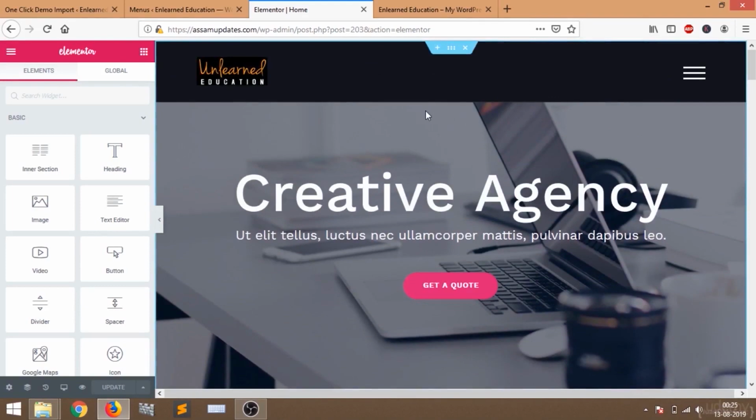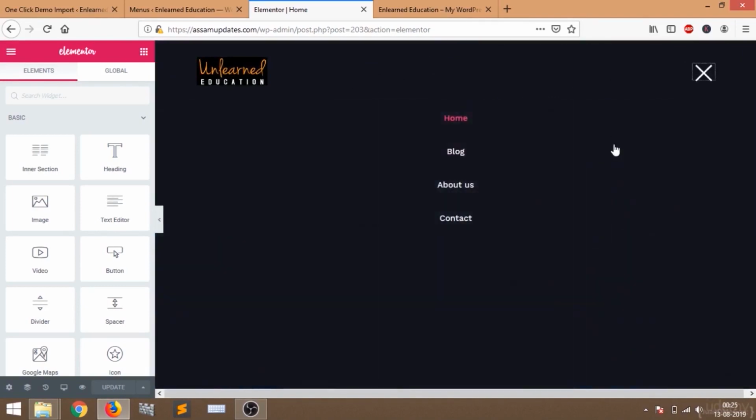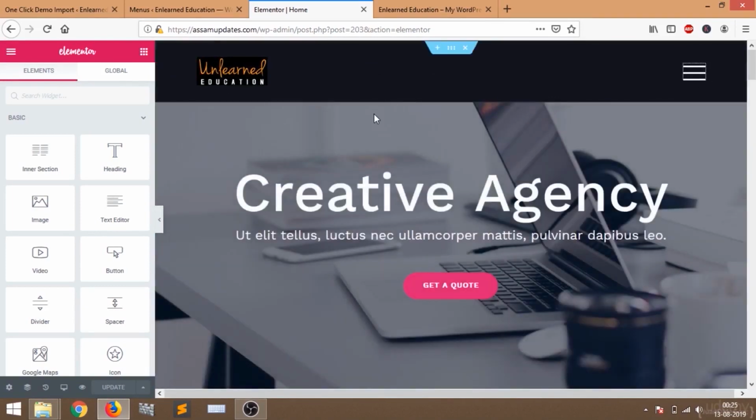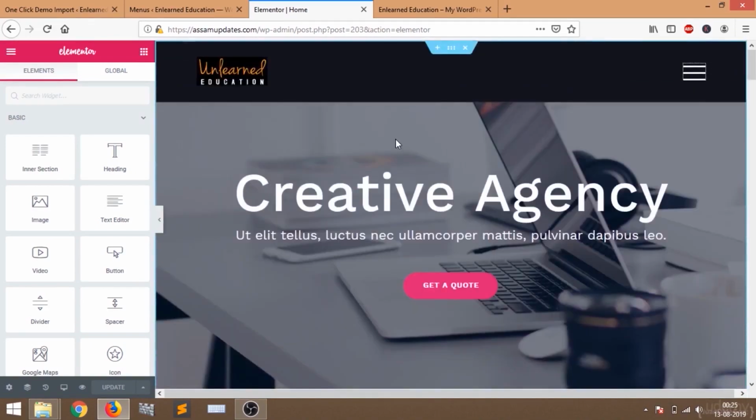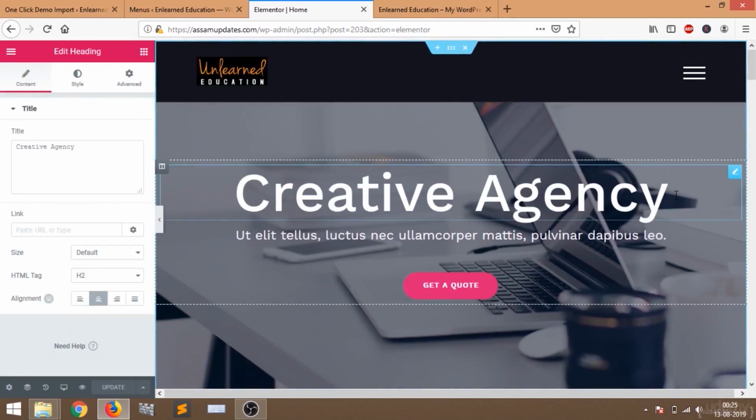We have already changed our menu and our logo. Now we are going to change all the other sections. Here, instead of creative agency, we are going to put our own name. To change this, just hover over it and click on this edit button.